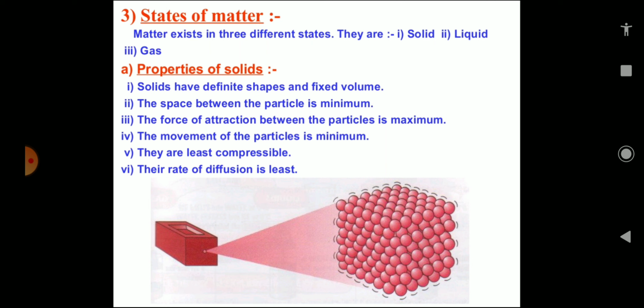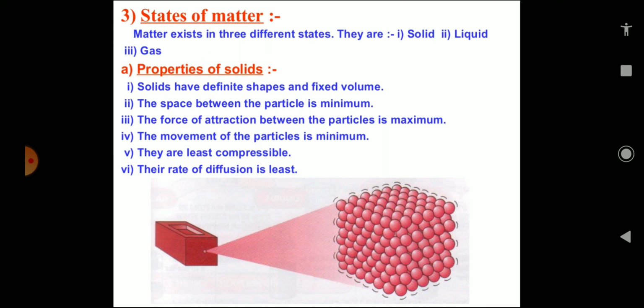Here the enlarged image of the arrangement of particles is shown. So here we can see that the particles are arranged very close to each other. So the space between the particles is minimum, but the force of attraction between the particles is maximum. And as the force of attraction between the particles is maximum, if they want to vibrate, if they want to move, they cannot, because the force of attraction is higher. So the movement of particles is minimum because the force of attraction is maximum. They are least compressible, they cannot be compressed, and the rate of diffusion is least.